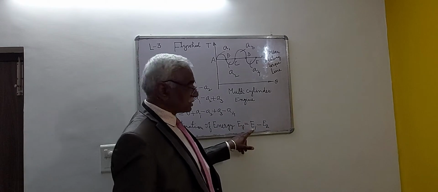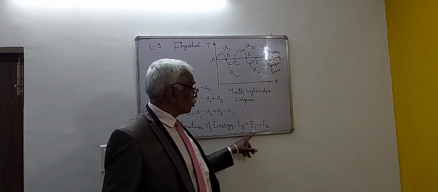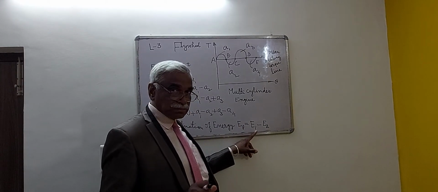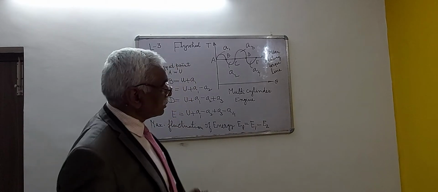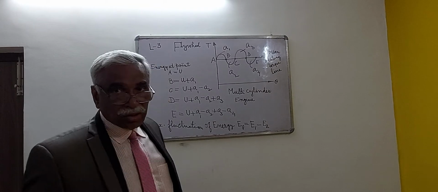Where the energy is maximum, the corresponding speed will also be maximum, and where the energy is minimum, the corresponding speed of the flywheel will also be minimum.